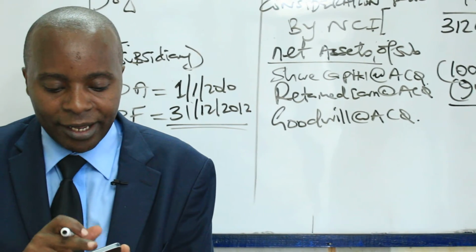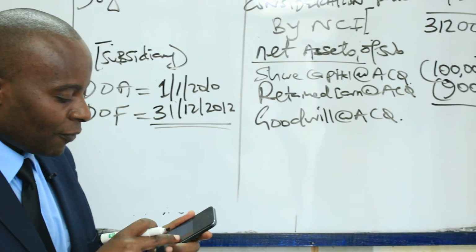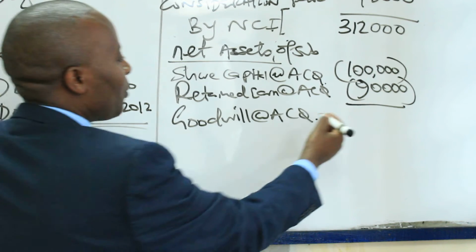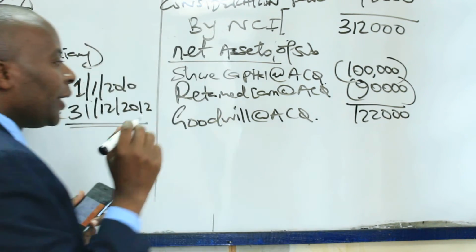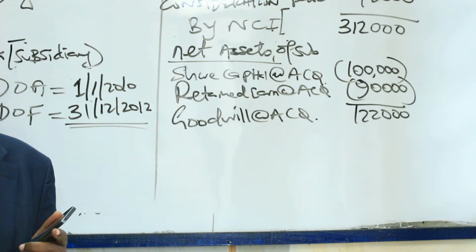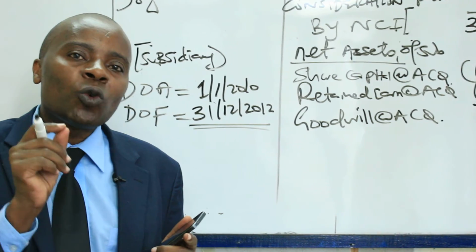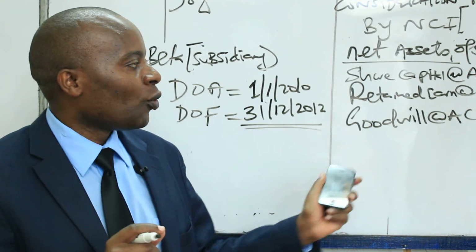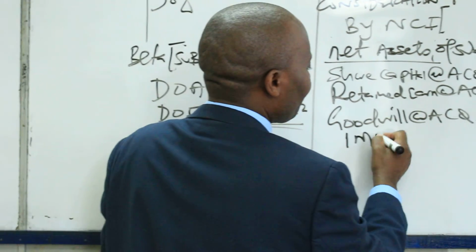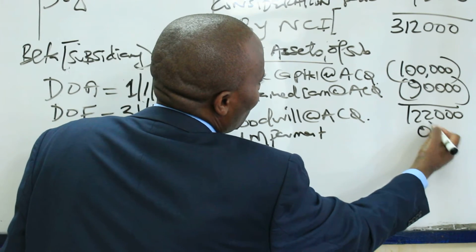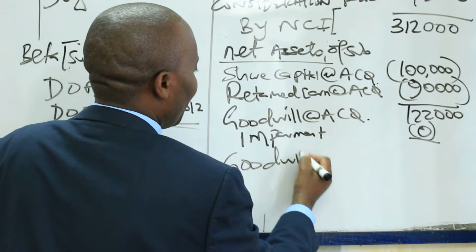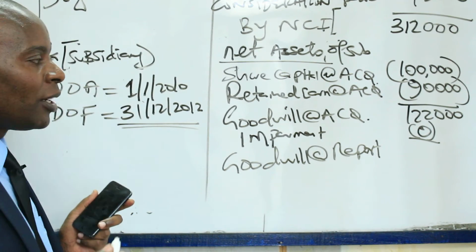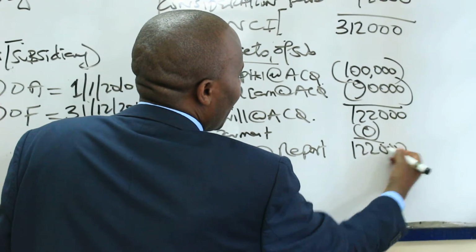So what do we have? I'm going to my calculator. I have 312 minus 100 minus 90, which gives me 122,000 being the goodwill at the date of acquisition. If the examiner gave us a policy on impairment of goodwill, then we would have impaired. But here there is no policy, so zero impairment. So come and give us the goodwill at the date of reporting. What we shall take to our SFP, Statement of Financial Position, is 122,000. And that is the answer.